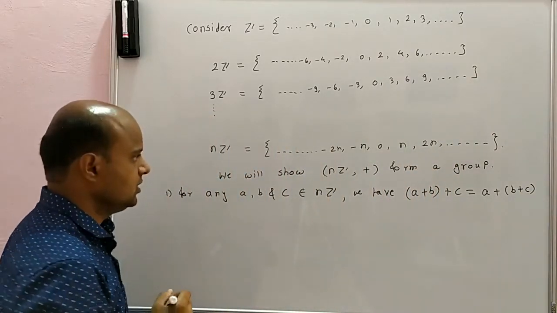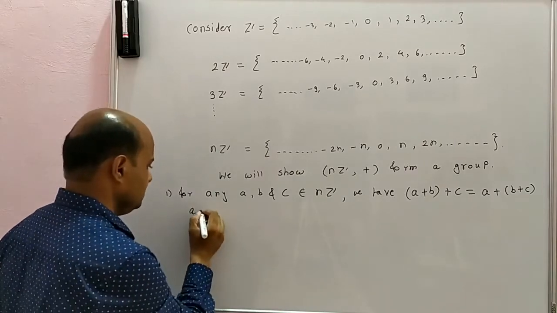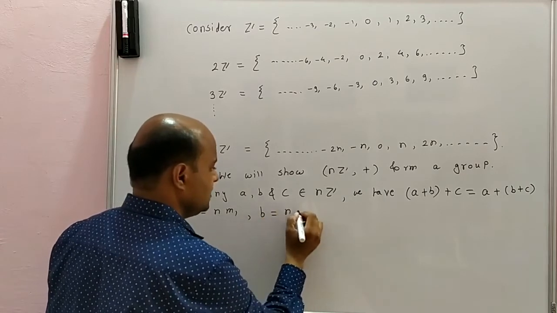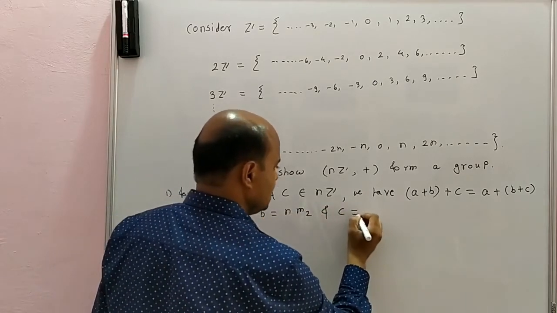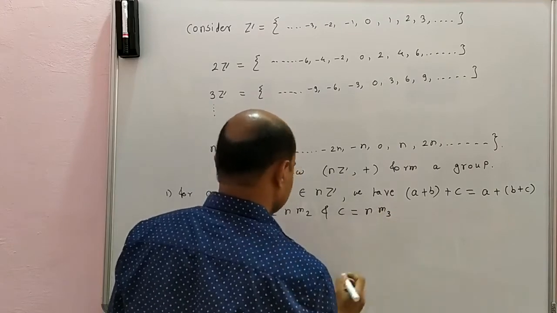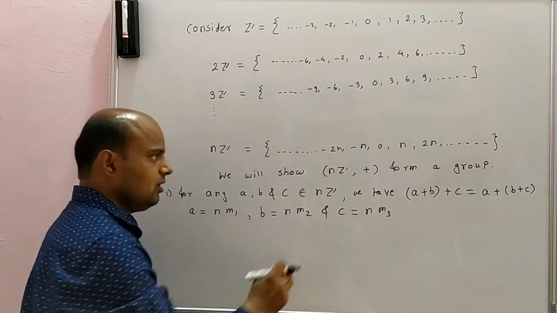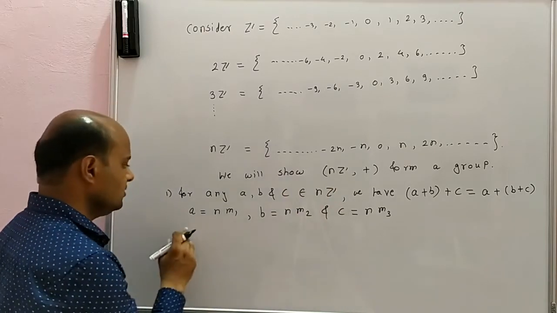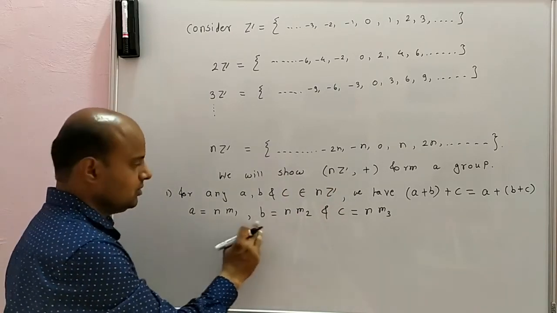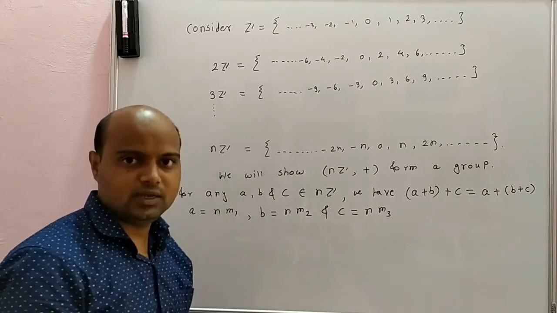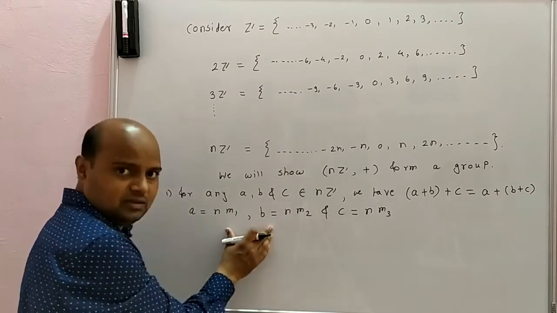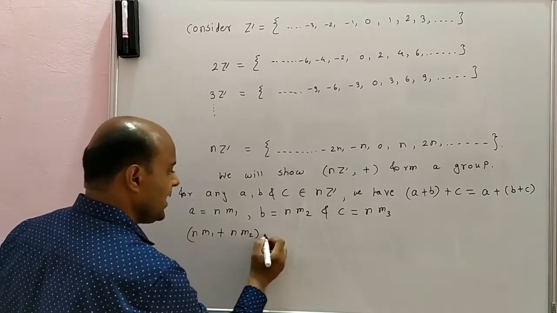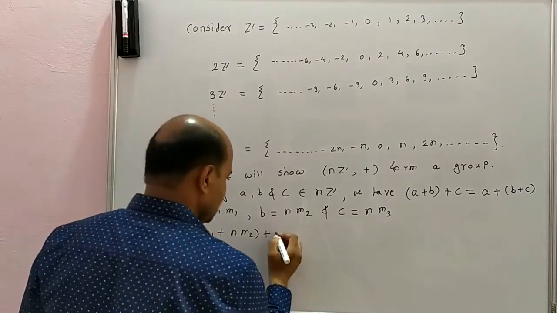See here, you will have a as n m1, b as n m2 and c equal to n m3. a, b and c all are in nZ, therefore they are multiples of n. So if I add first a and b, what will I have? n m1 plus n m2, and then I add c, that is n m3.